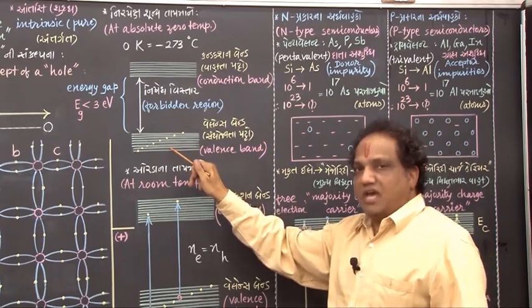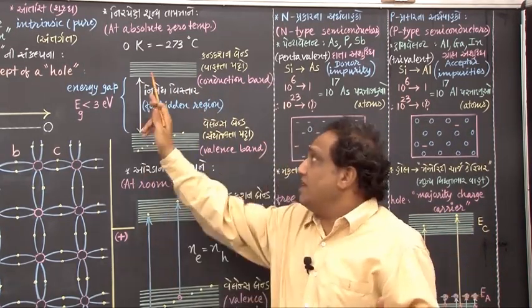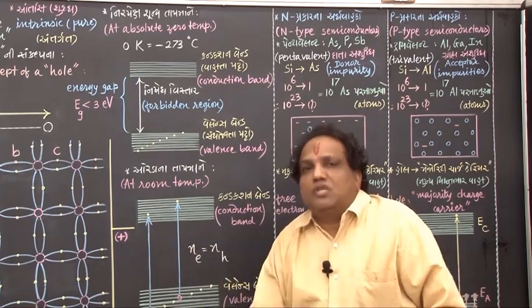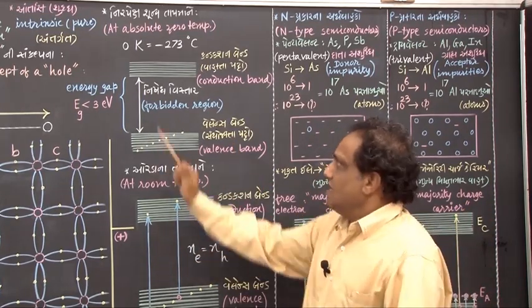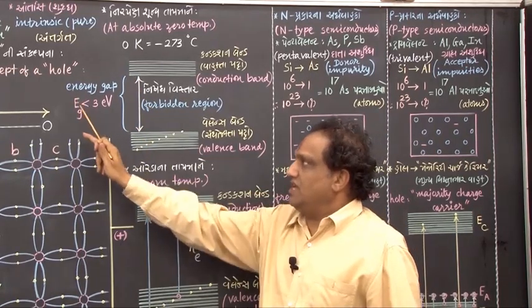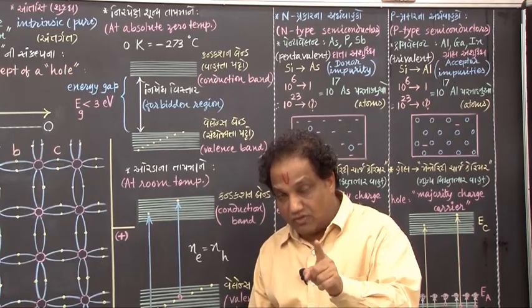So at the bottom we have the valence band, at the top we have the conduction band, and between these two we have the region in which there are no energy levels, so we call it the forbidden region.